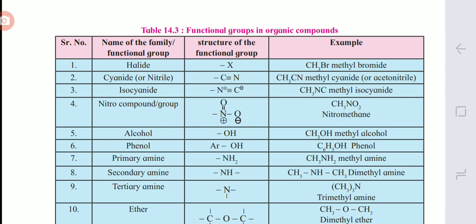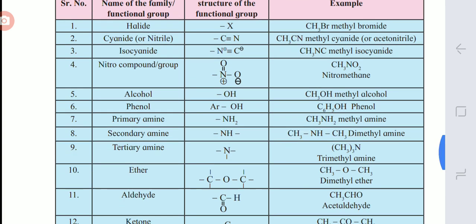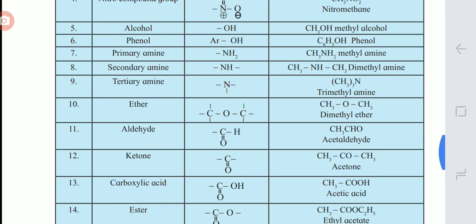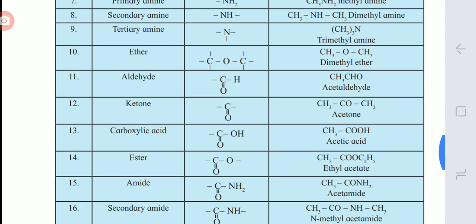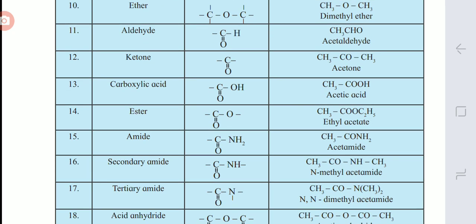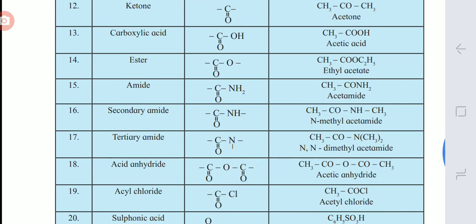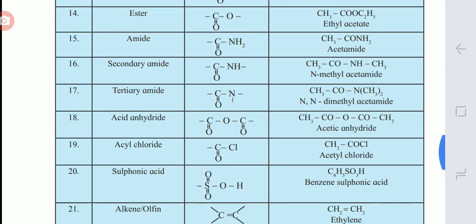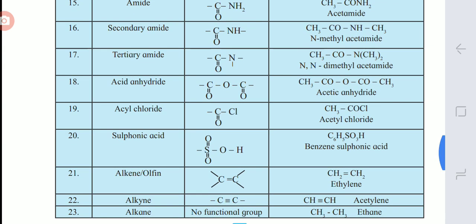in organic compounds. X is the functional group of halide, CN is the functional group of cyanide, NC is the functional group of isocyanide, nitro compound has NO2, alcohol has OH, phenol has Ar-OH, primary amine has NH2, secondary amine has -NH-, tertiary amine has -N-, ether has -C-O-C, aldehyde has CHO, ketone has C double bond O, carboxylic acid has COOH, ester has COO, amide has C double bond O NH2, secondary amide is -CO-NH-, tertiary amide has C double bond O -N,